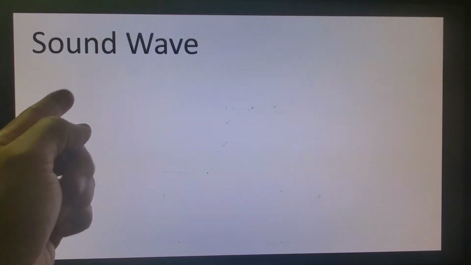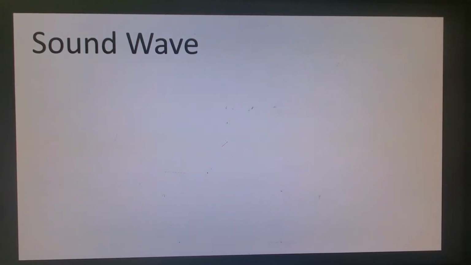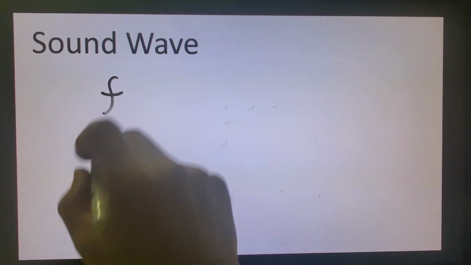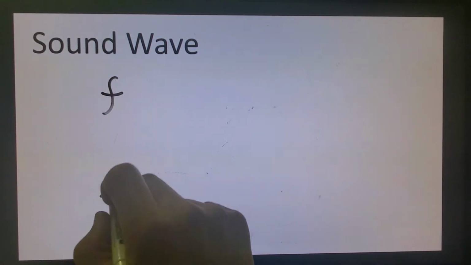In this case, if we keep making the disturbance this way, the sound is going to travel to the right side. That's called longitudinal. There are two very important features of the sound wave. One is called frequency. The other one is called amplitude.